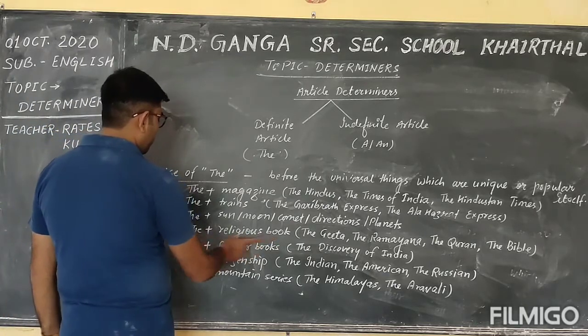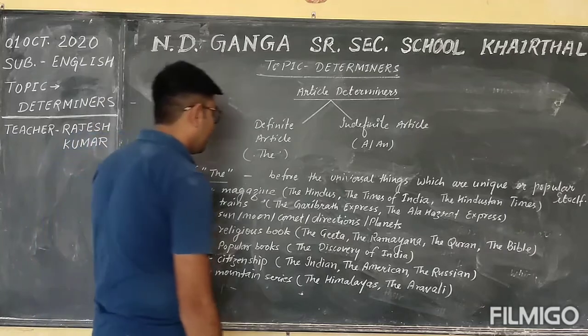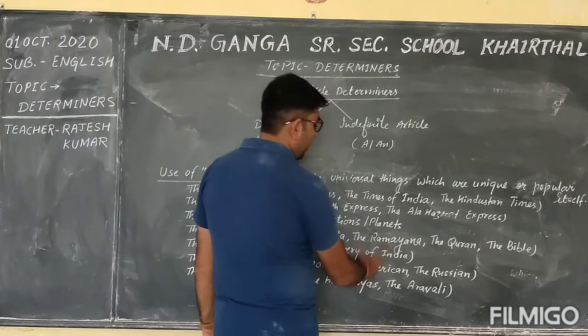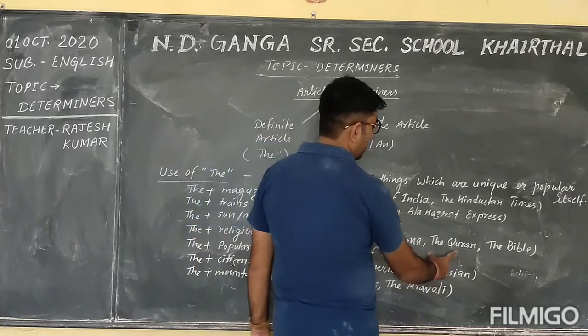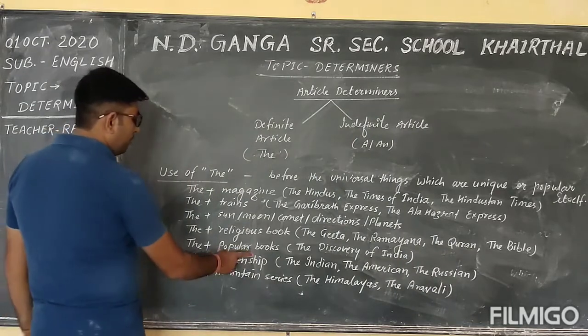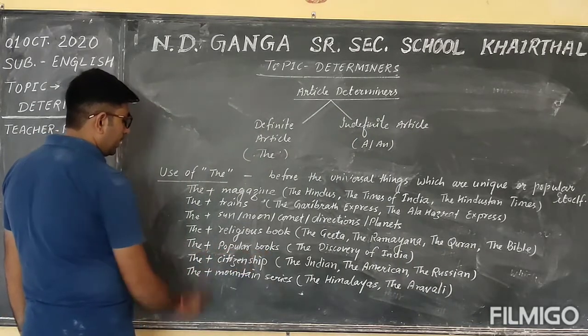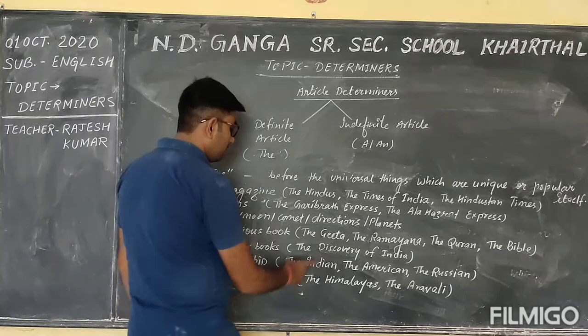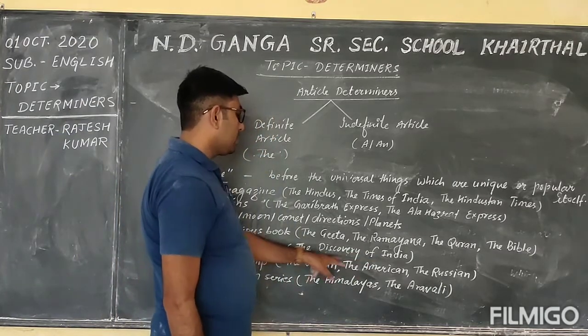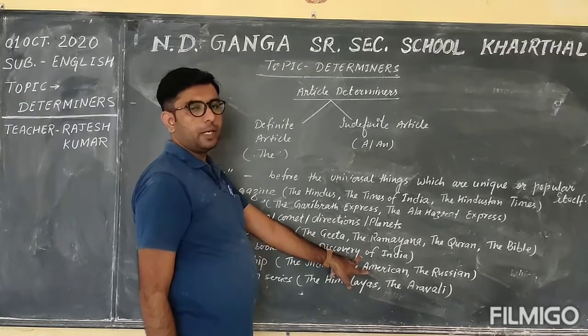Before the religious books, we use article the, such as the Gita, the Ramayana, the Quran, the Bible. Before the popular books, we use article the, such as the Discovery of India. You know that this book was written by Pandit Jawaharlal Nehru.